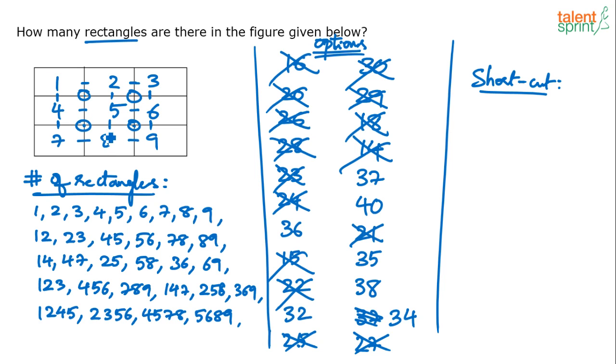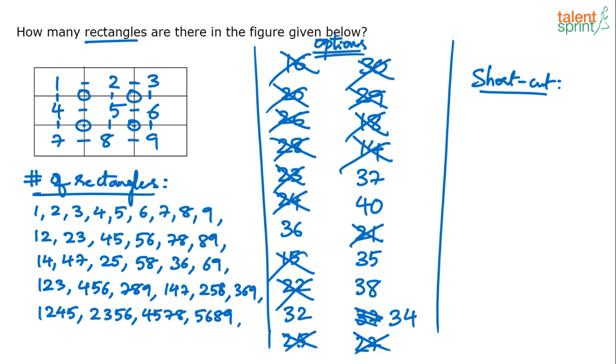4, 5, 6, 8, 9, let's say. It's again an L. 1, 4, 7, 8, 5. It's again like an L. L as in, it's not a rectangle definitely, right? So fives will not give you. Then count for 6, I mean, combination of 6 units. I'm sure combination of 6 units will give us rectangles.